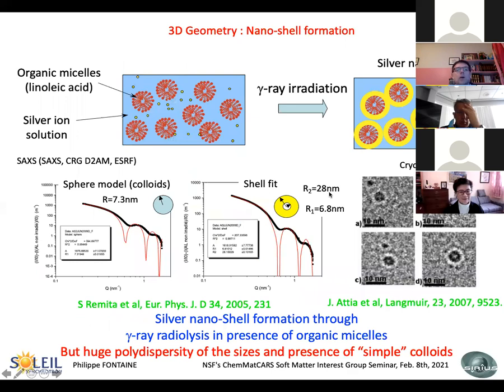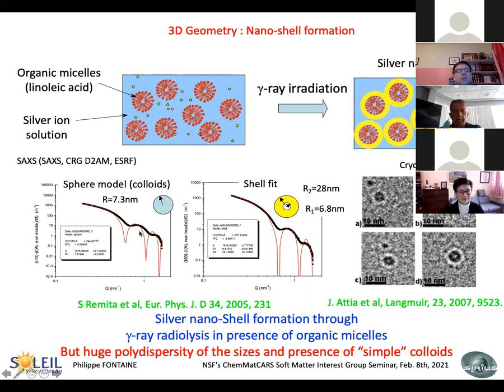Then we tried our techniques, that is, trying to form nanoshells around organic micelles. So we take linoleic acid, we take silver ions, which are in solution in water, and this time we irradiate with gamma rays, and we wonder if we have formed silver nanoshells. So again, we made some SAXS. It was at the ESRF, on the D2AM beamline.